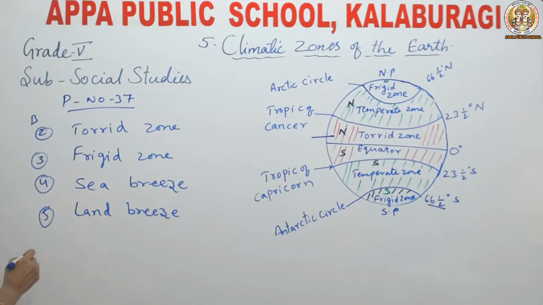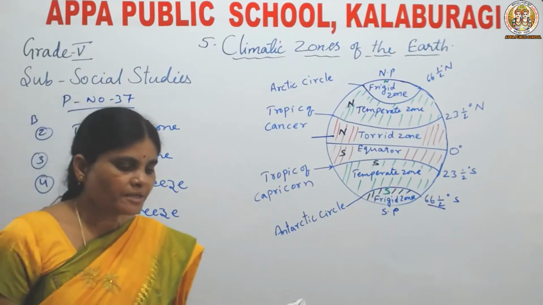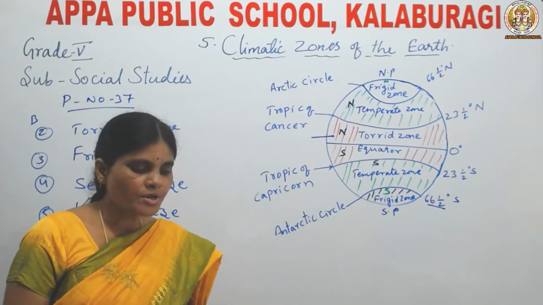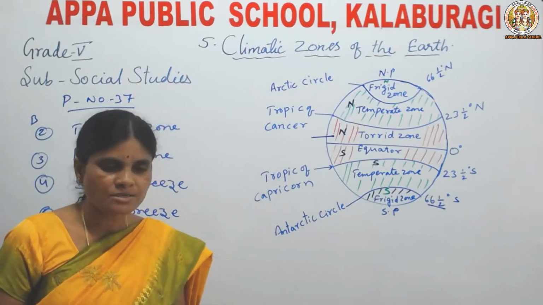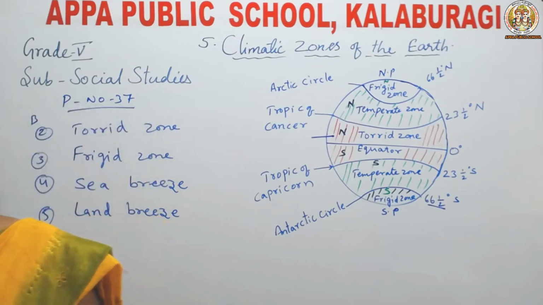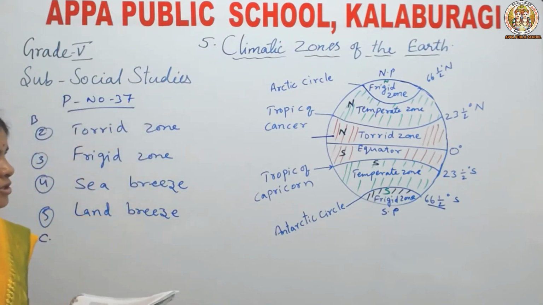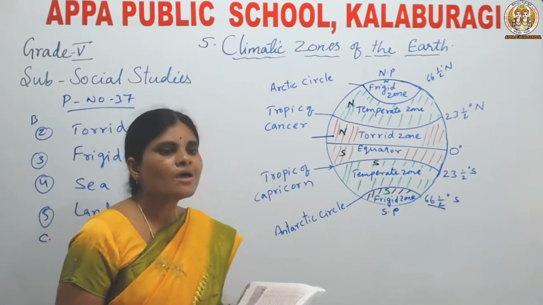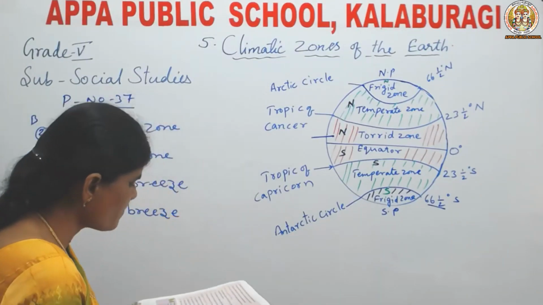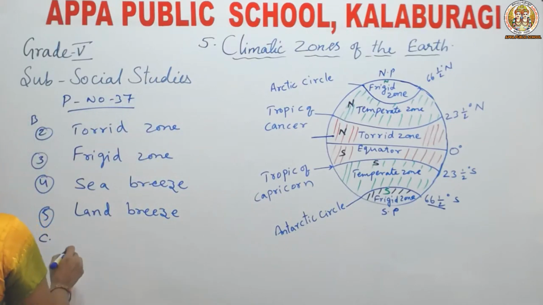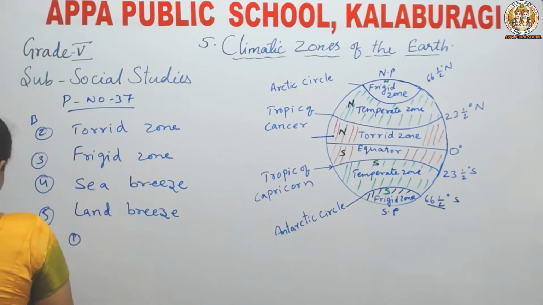Next is C. True or false? The climatic zones of the earth are also known as temperature zones. Yes. The earth is divided into 3 climatic zones. What are they? Torrid zone, temperate zone, and frigid zone. They are also called temperature zones. First one: true.